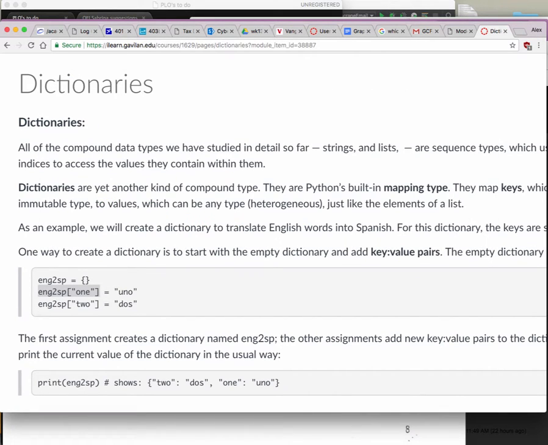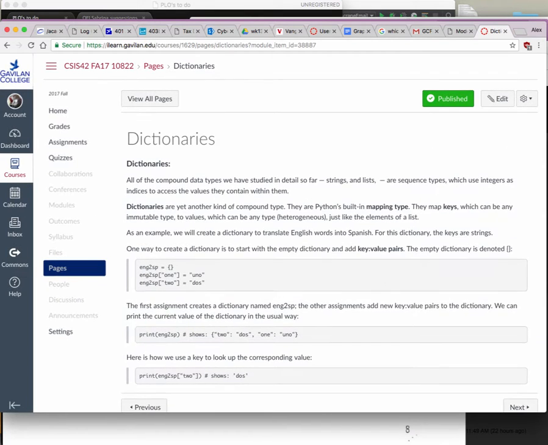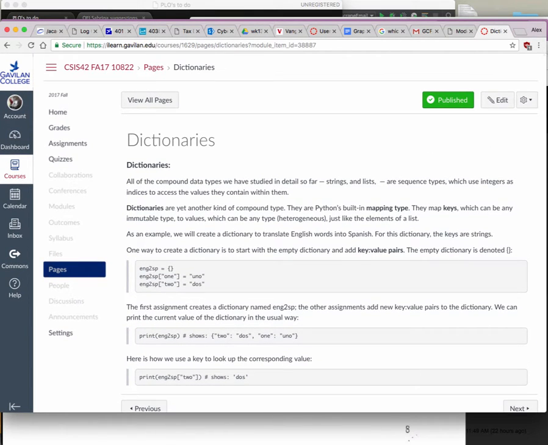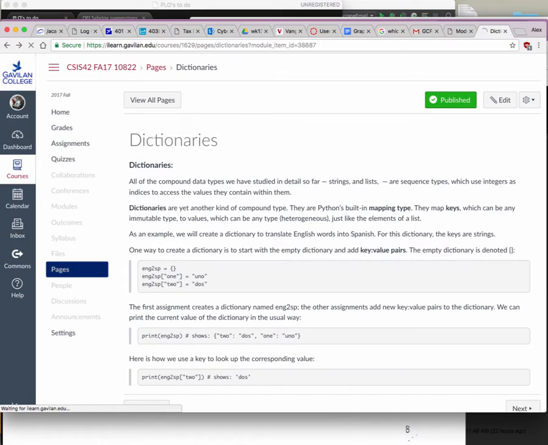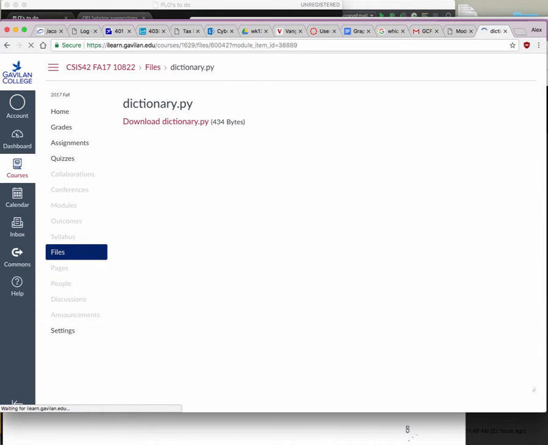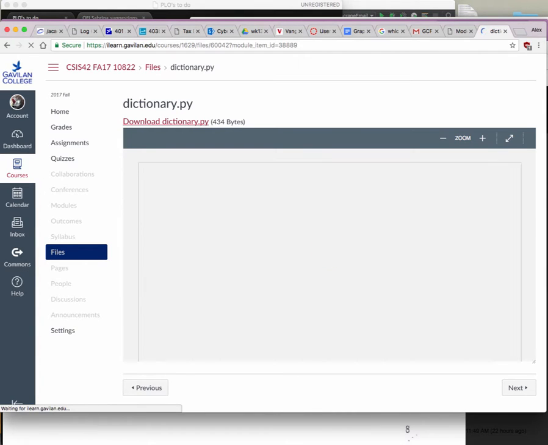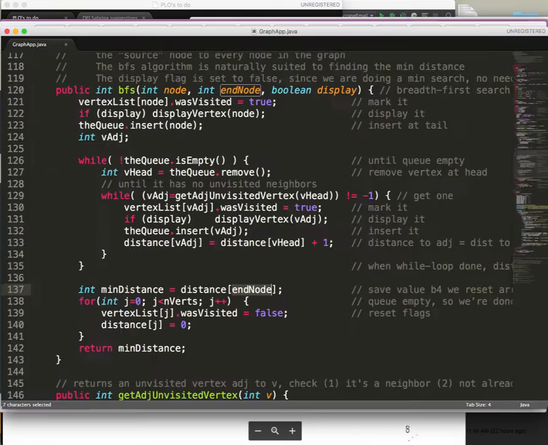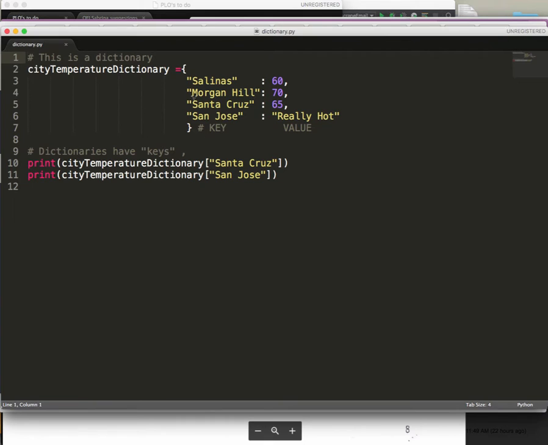And what it uses is, let me show you a little bit something about hashing. Oh, and by the way, I have a dictionary.py program in here, so let's have a look at that. It's just another example of a dictionary.